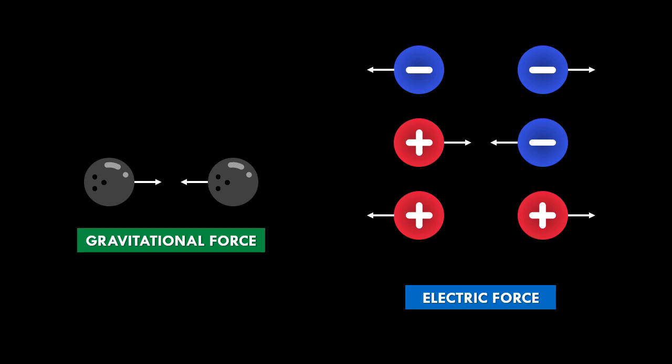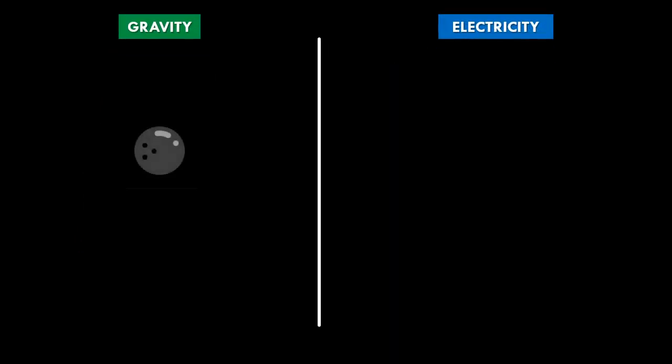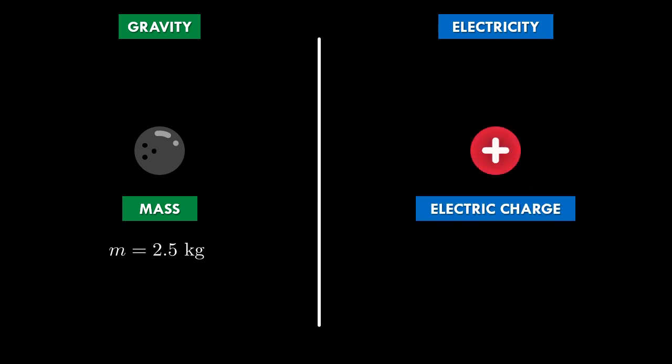Let's pull up a side-by-side comparison between gravity and electricity. Gravity is caused due to mass, usually denoted by m, and is measured in kilograms. Electric force, on the other hand, is caused by charge, usually denoted by Q and measured in coulombs. Both kilograms and coulombs are, of course, SI units.